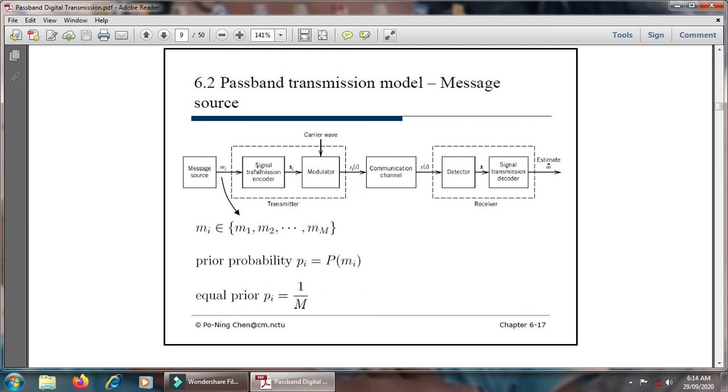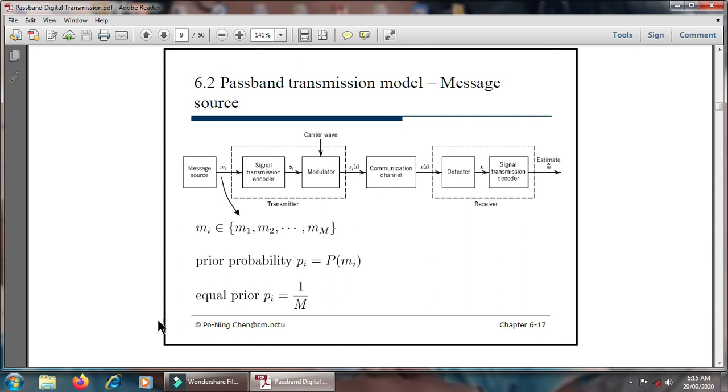Then the detector reads your data in the form of carrier signals, in the form of different shift keying techniques: ASK, FSK, PSK, QPSK also, and then the digital transmission decoder estimates the original data transmitted from the message source.